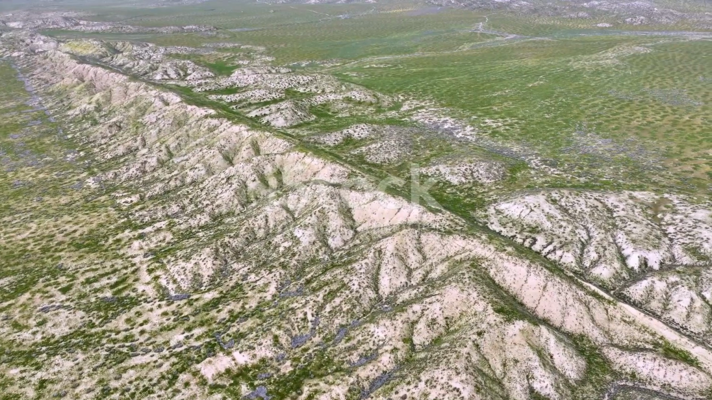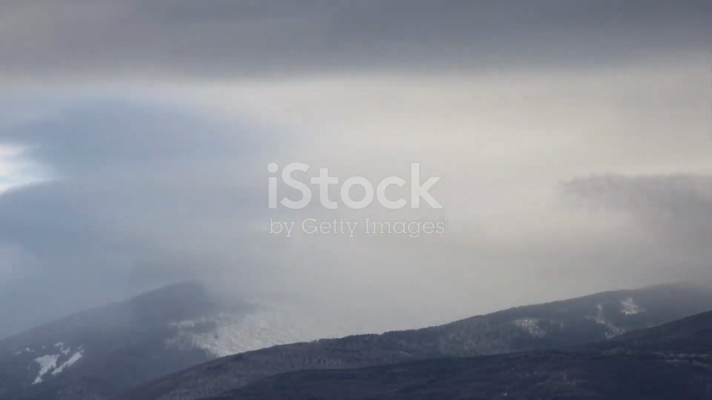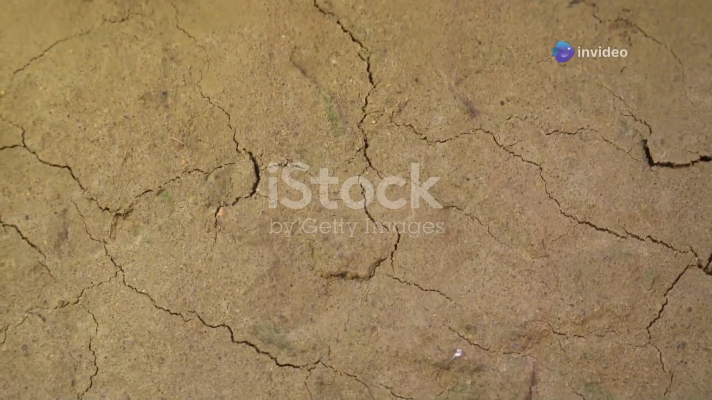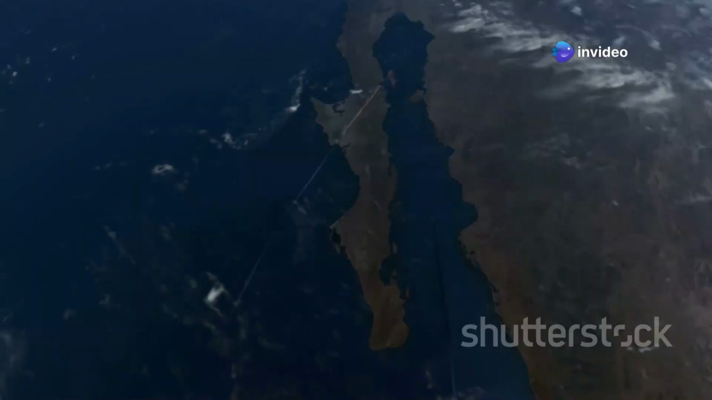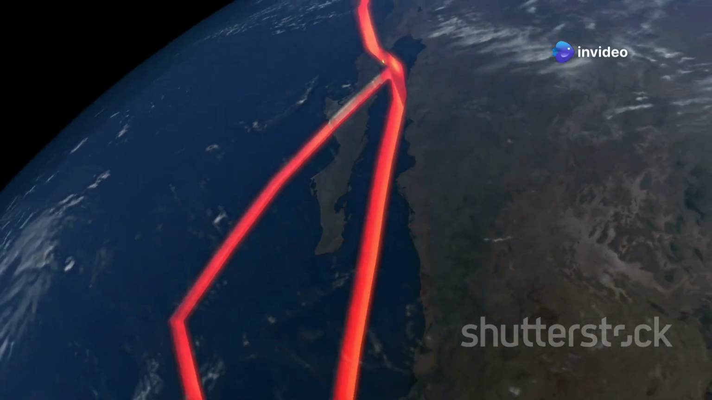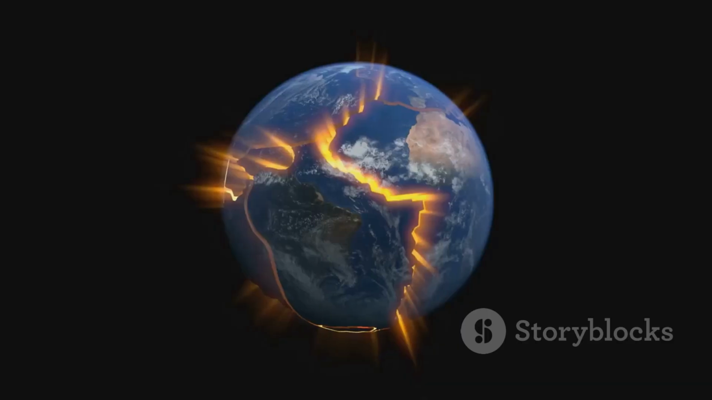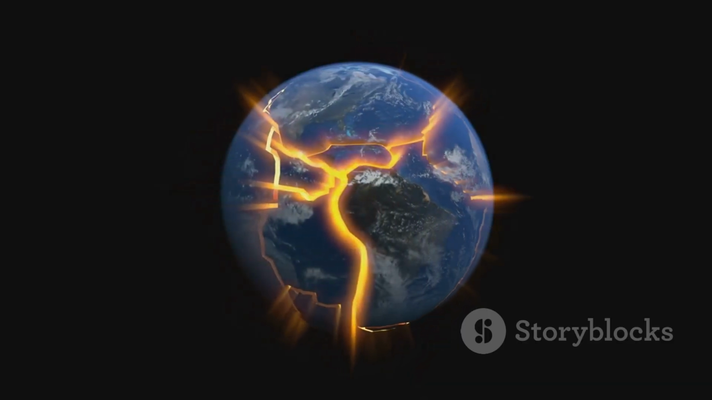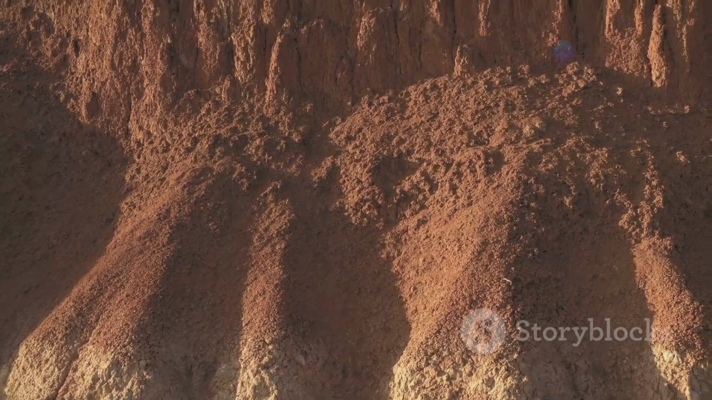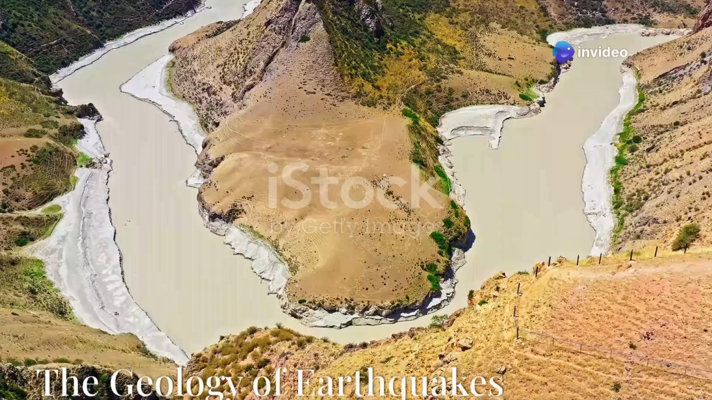Earthquakes are not random occurrences. They are the result of the Earth's dynamic nature, a release of energy within the Earth's crust. This energy release is caused by the movement of massive pieces of Earth's outermost layer, called tectonic plates. These plates are in constant motion, albeit very slow, generating immense pressure along their boundaries.